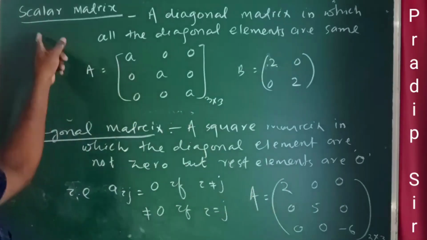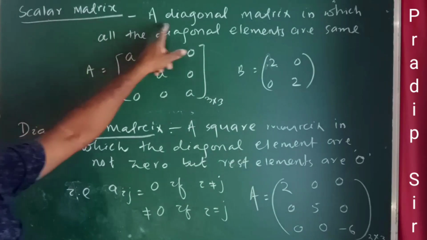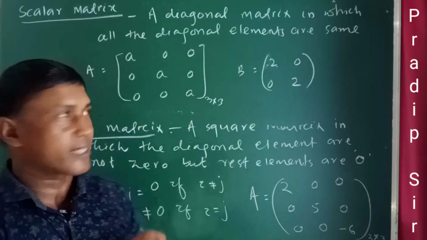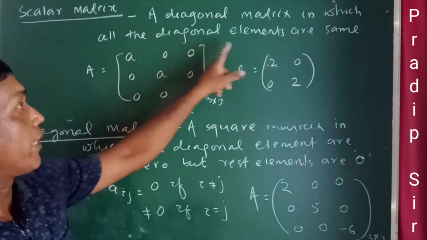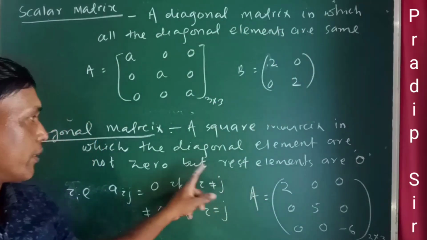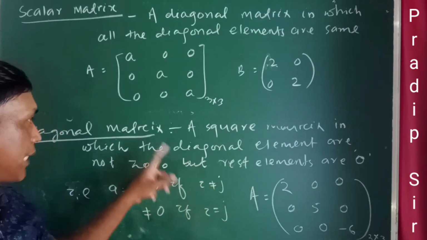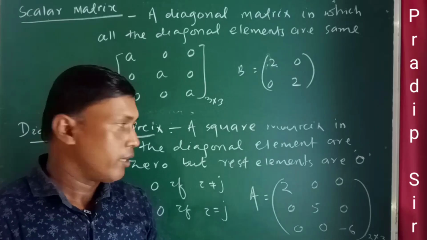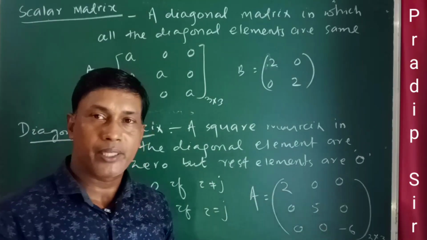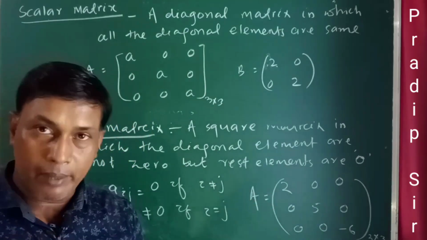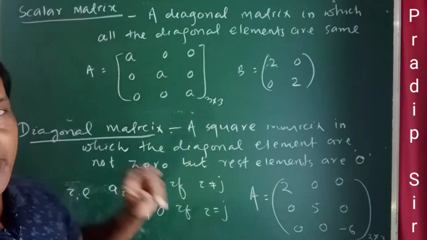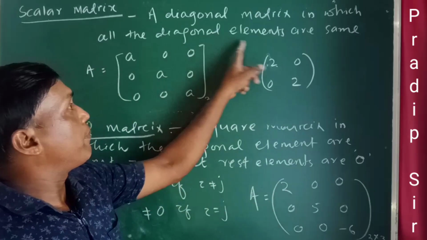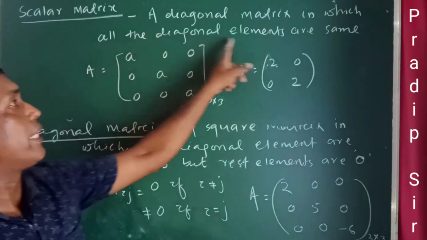Next is a scalar matrix. A scalar matrix must be a diagonal matrix in which all the diagonal elements are the same. The diagonal elements in a diagonal matrix are non-zero, but may or may not be equal. But a scalar matrix is a diagonal matrix in which all the diagonal elements are the same.